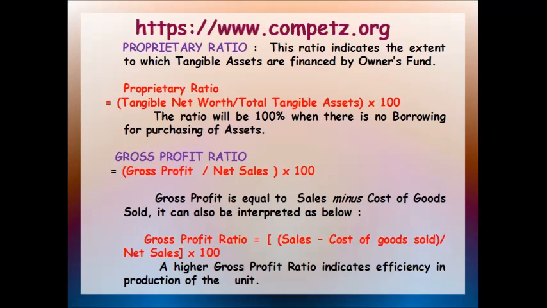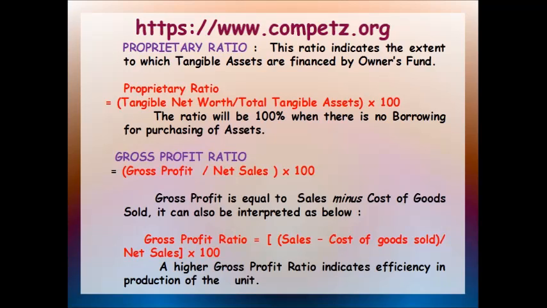So your proprietary ratio mainly highlights the proportion of proprietors and outsiders in financing the total business. What is the proportion the proprietors are financing in the business? Similarly, how much the outsiders, the creditors, are financing in the business.